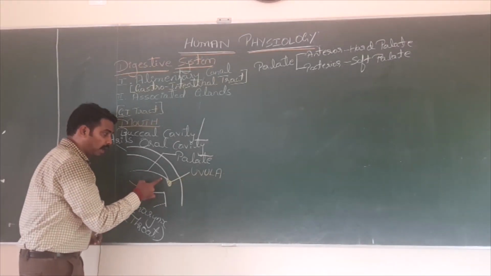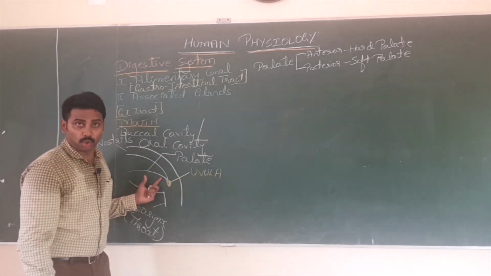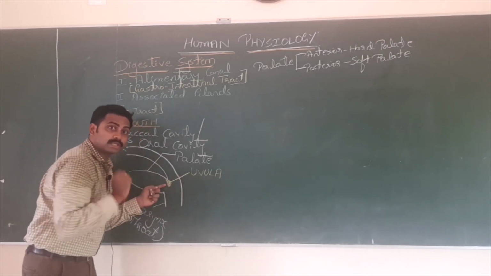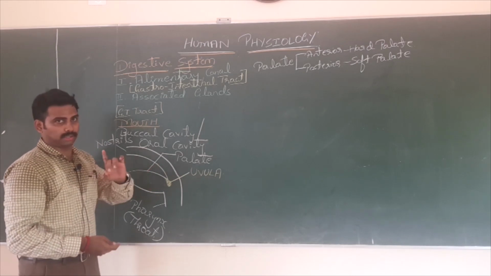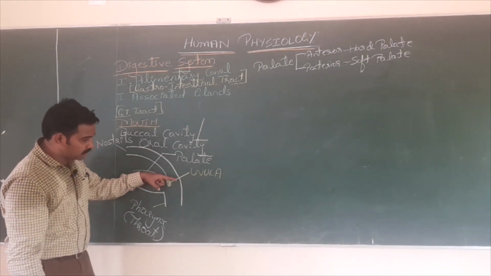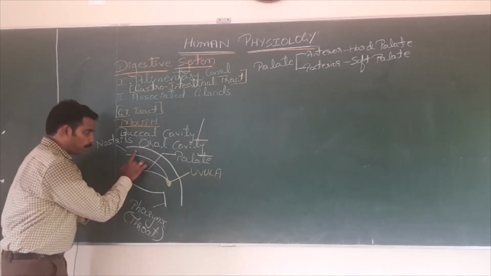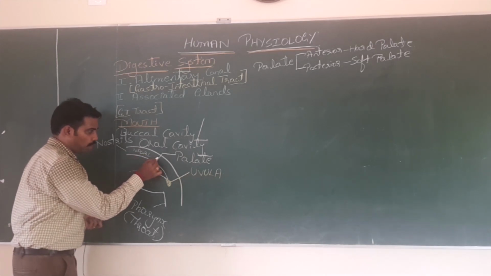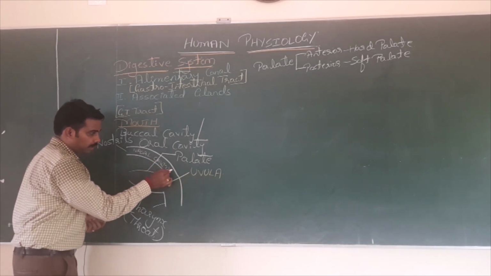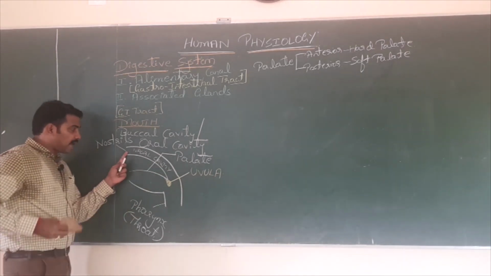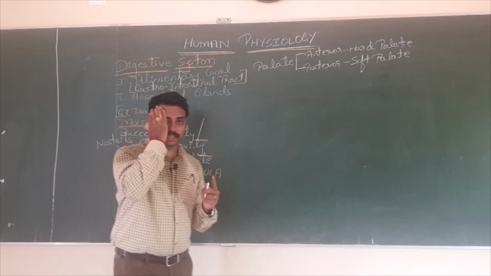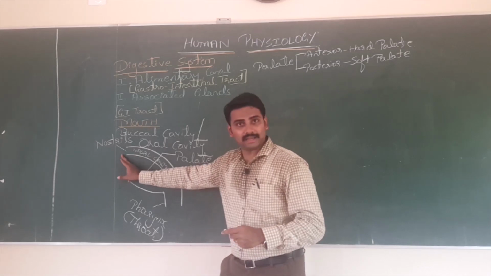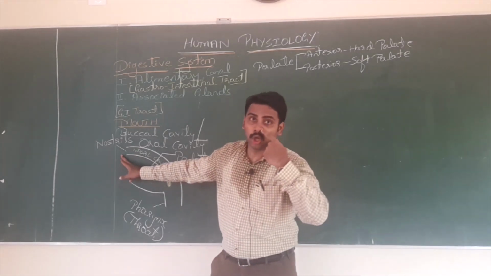Which cavity is this? You have to recall. It is the nasal cavity. These are the nostrils, the opening of the nose. These nostrils are the external nostrils, which continue into the nasal cavity. It opens here. This inner opening of the nasal cavity can be called the internal nostril. Very simple. This is the external nostril. This is the internal nostril.